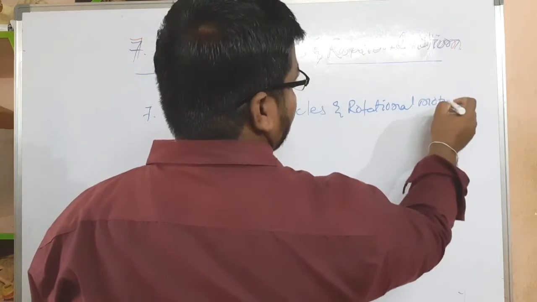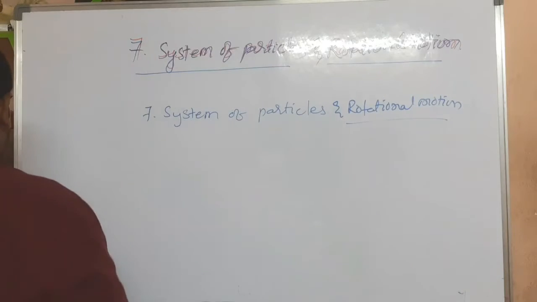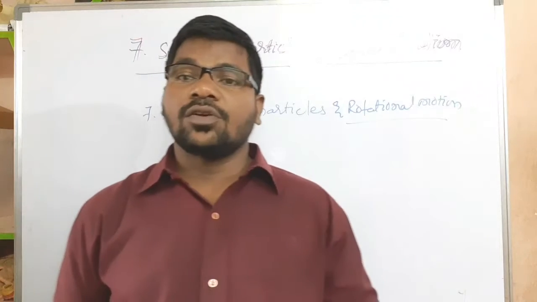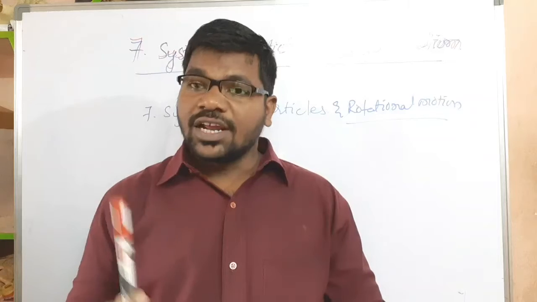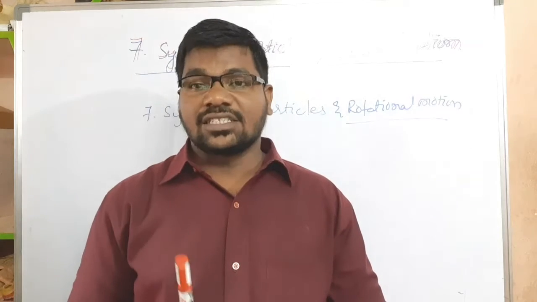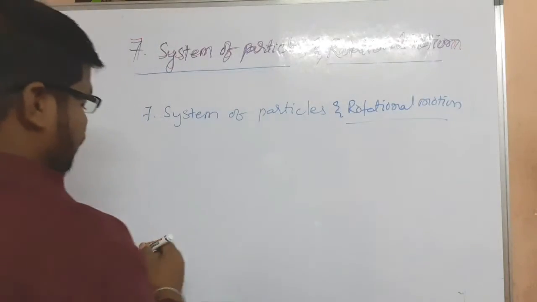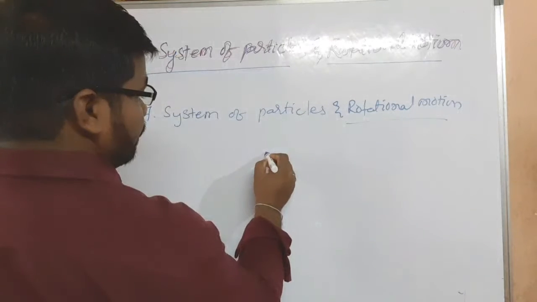And rotational motion. We know that an object is said to be in rotational motion when the object moves or rotates about its fixed axis. Understand? An example of rotational motion is a top.